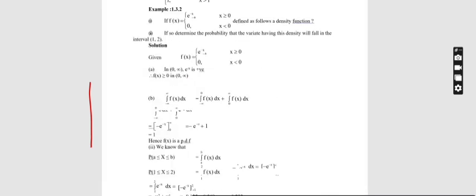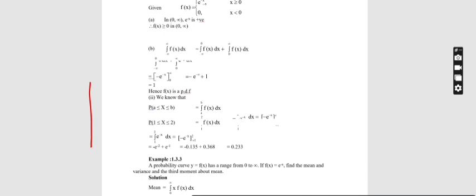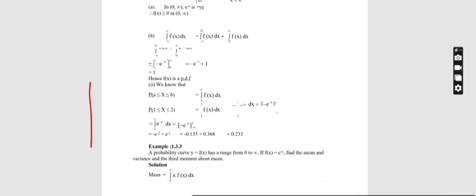In the question they have asked to determine the probability that the variate having this density will fall in the interval 1 to 2. That's how I find it here. So the probability that the value lies between 1 and 2 is 0.233. This is how we can find the value of a continuous distribution function using the formula integral of f of x dx.